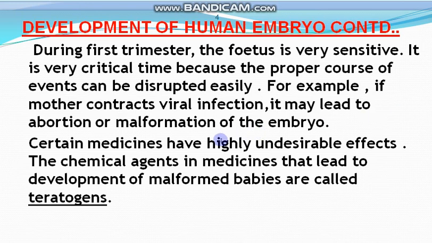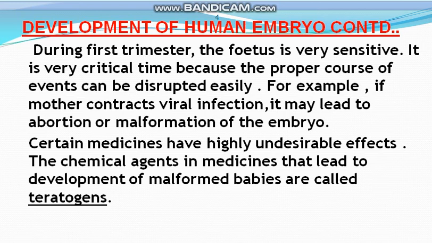And certain medicines have highly undesirable effects, and the chemical agents in medicines that lead to the development of malformed babies are called teratogens. Suppose in this trimester the mother contracts some viral infection or disease and takes certain medicines.